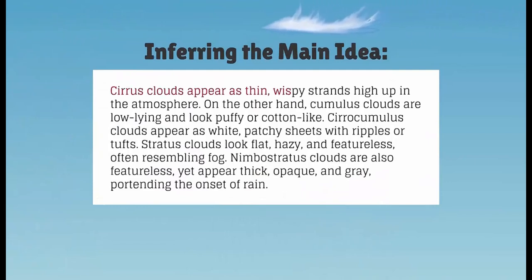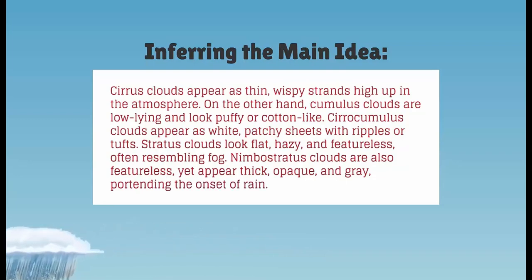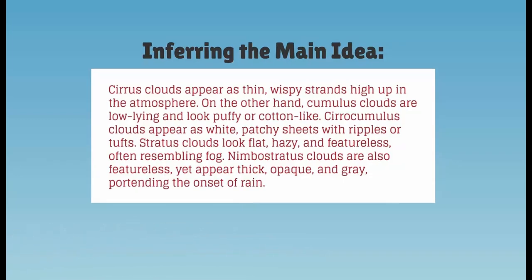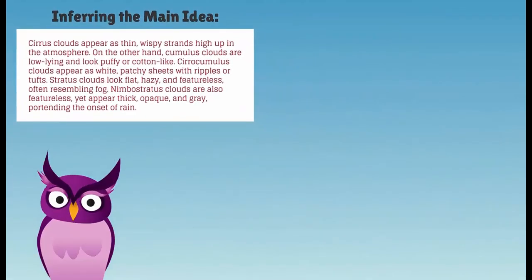Cirrus clouds appear as thin, wispy strands high up in the atmosphere. On the other hand, cumulus clouds are low-lying and look puffy or cotton-like. Cirrocumulus clouds appear as white, patchy sheets with ripples or tufts. Stratus clouds look flat, hazy, and featureless, often resembling fog. Nimbostratus clouds are also featureless, yet appear thick, opaque, and gray, portending the onset of rain. Now, which of the following statements is the best inference you can make about the main idea?